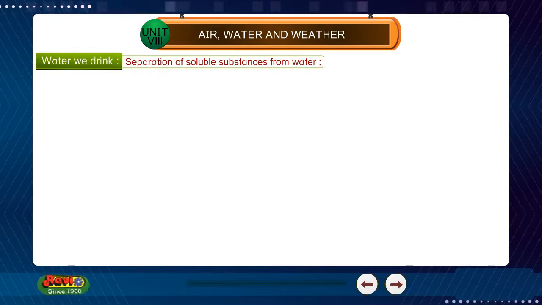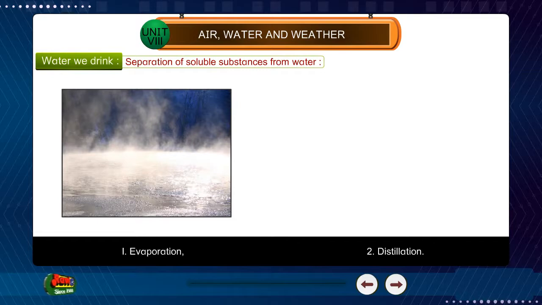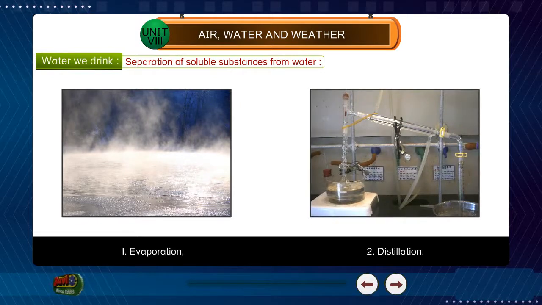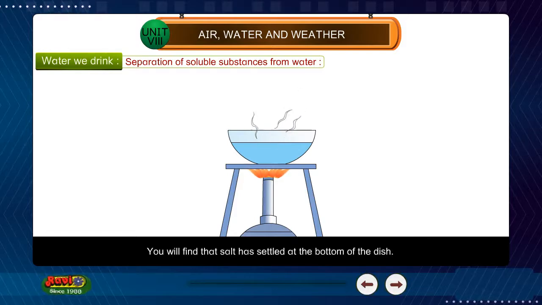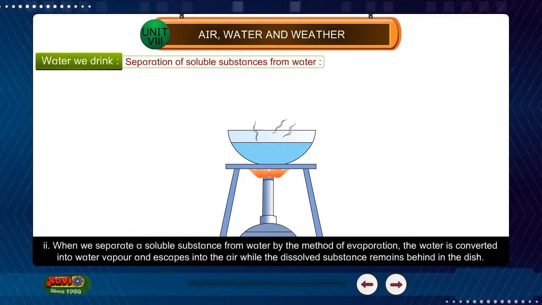Separation of soluble substances from water. 1. Evaporation. 2. Distillation. 1. Pour salt water in an evaporating dish and heat it till all the water evaporates. You will find that salt has settled at the bottom of the dish.